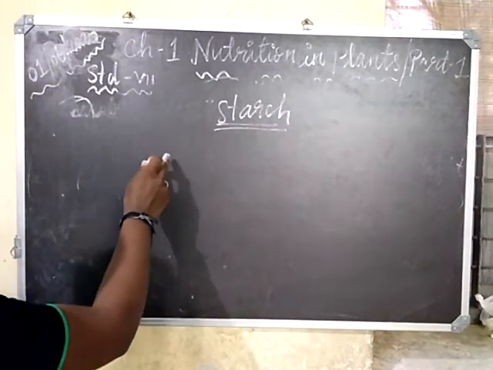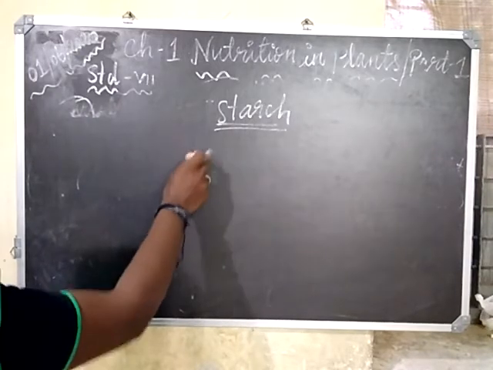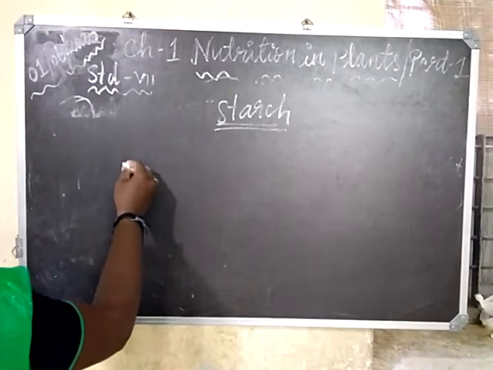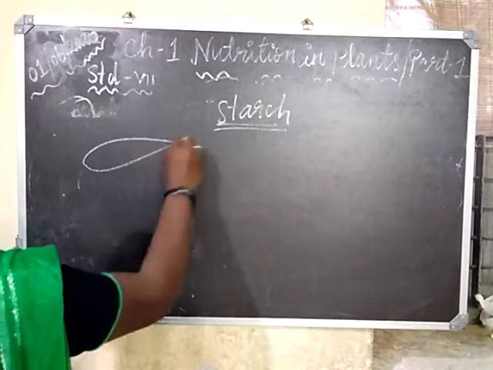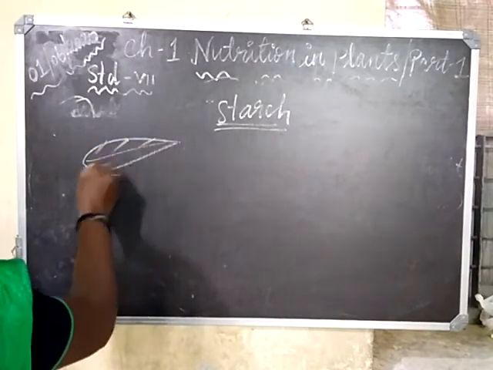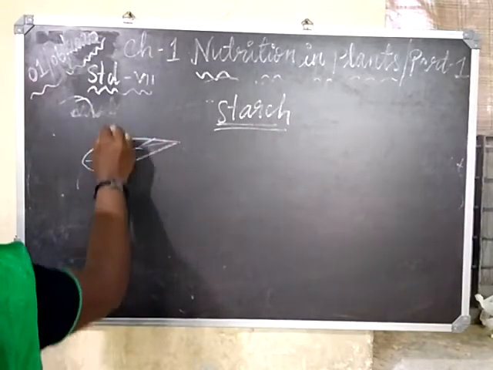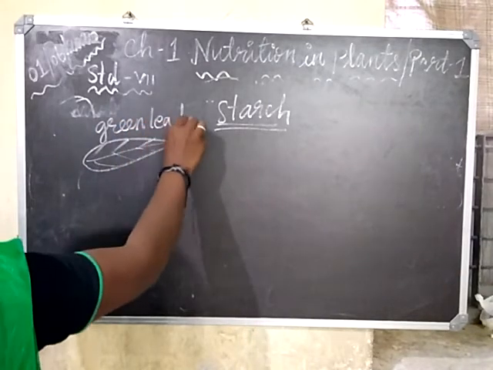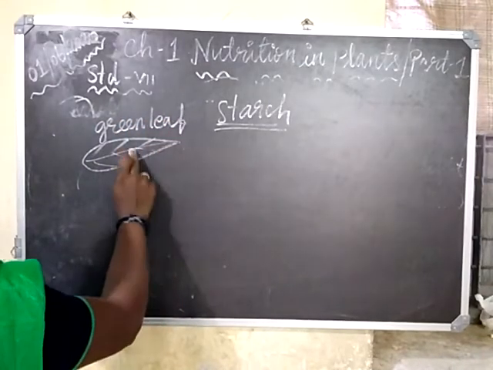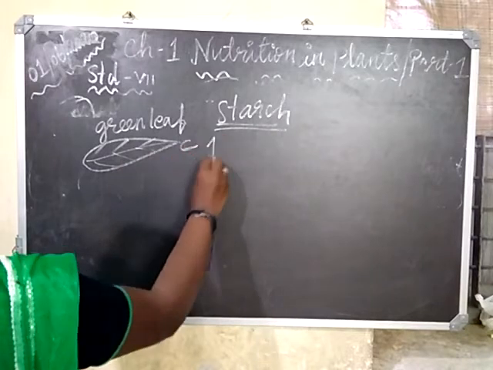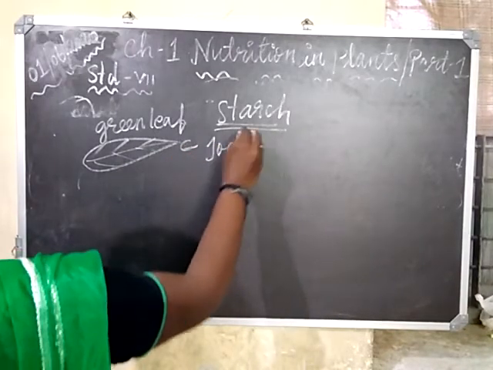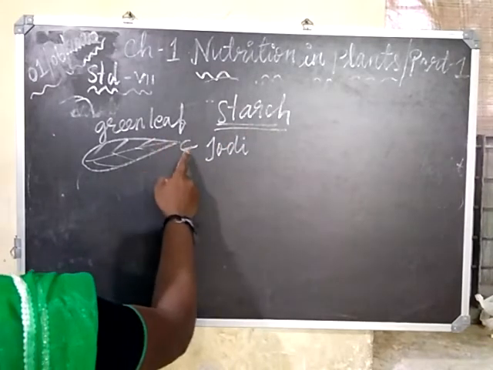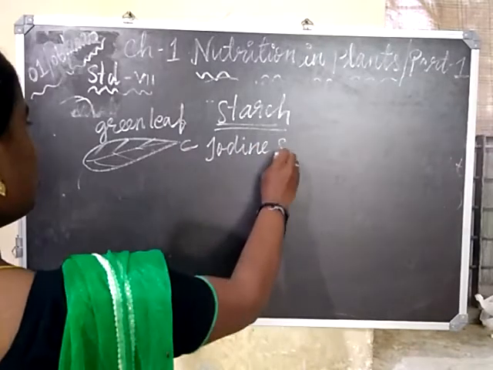For this test, we take the green leaf and put it into an iodine solution.